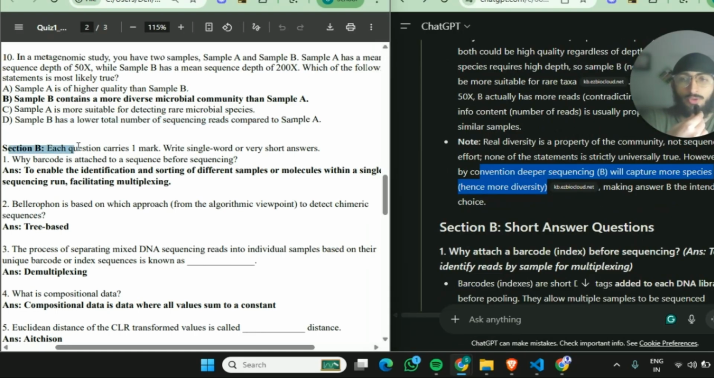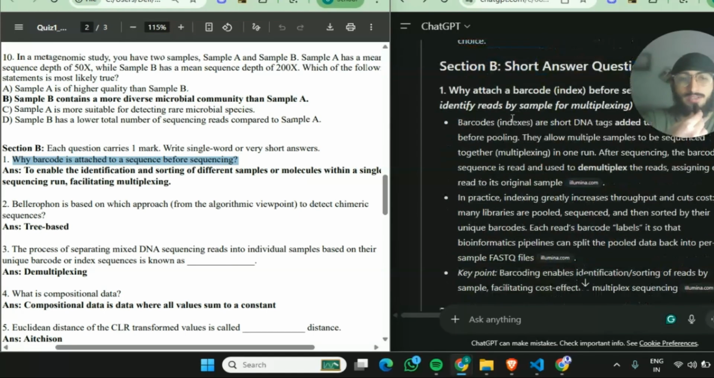Now, we're moving on to section B, single word or very short answers. Why is a barcode attached to a sequence before sequencing? The answer given is to enable the identification and sorting of different samples or molecules within a single sequencing run, facilitating multiplexing.